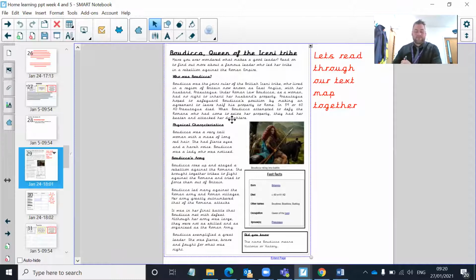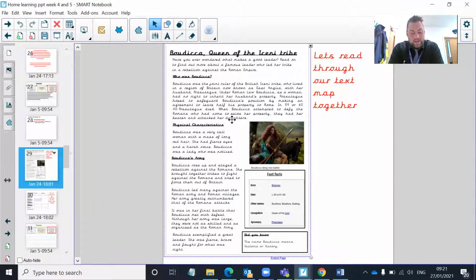Physical characteristics. Boudicca was a very tall woman with a mass of long red hair. She had fierce eyes and a harsh voice. Boudicca was a lady who was noticed. Boudicca's army. Boudicca rose up and staged a rebellion against the Romans. She brought together tribes to fight against the Romans and tried to force them out of Britain.